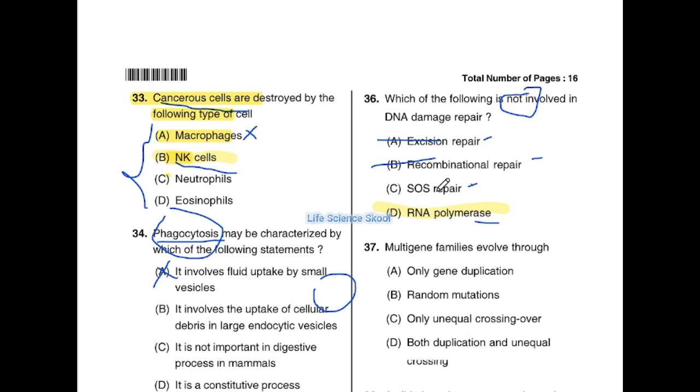SOS full form here is save our soul. This is also a DNA damage repair mechanism, and it uses an important protein called RecA protein. With the help of that, this DNA damage repair mechanism is going to start. Option C is also a correct answer. So which is the one which is left? Option D, and it is an enzyme. So option D is the correct answer.